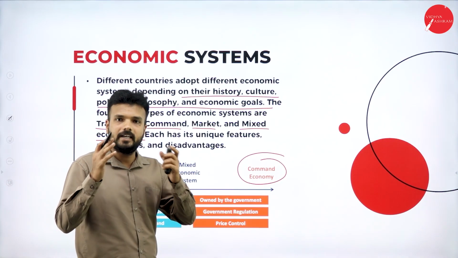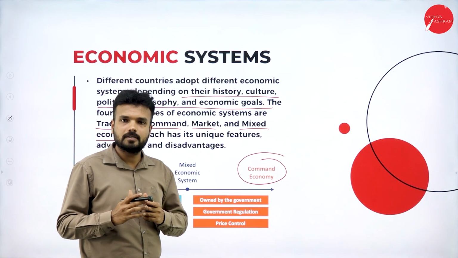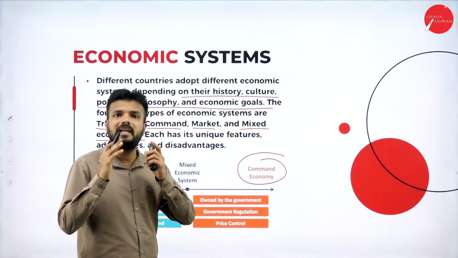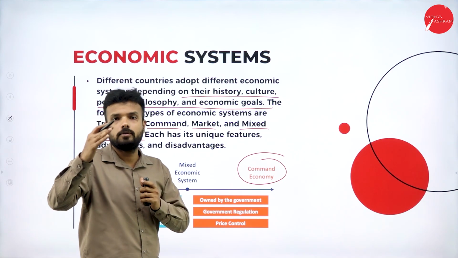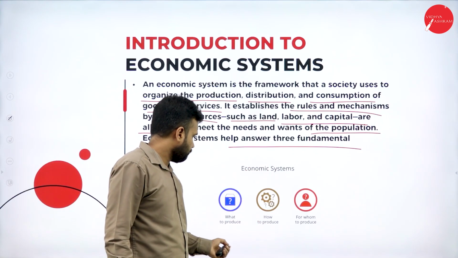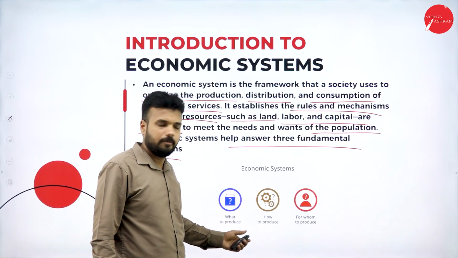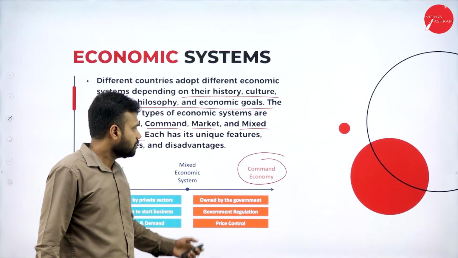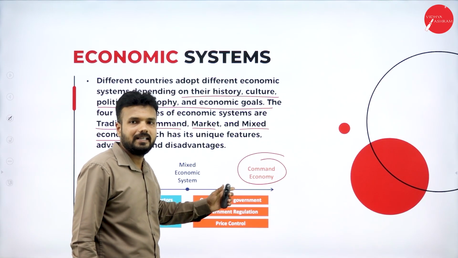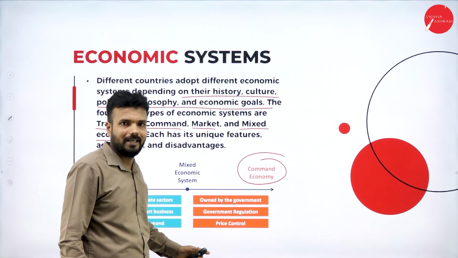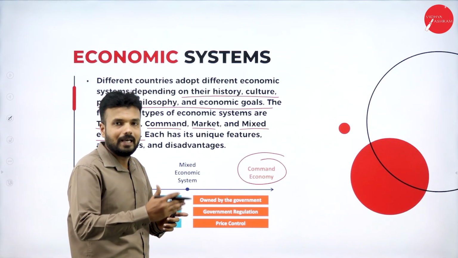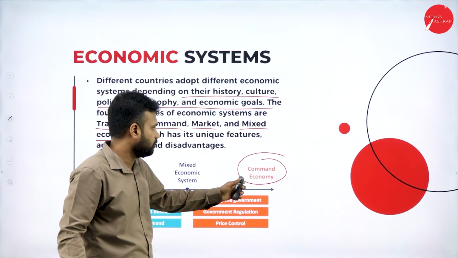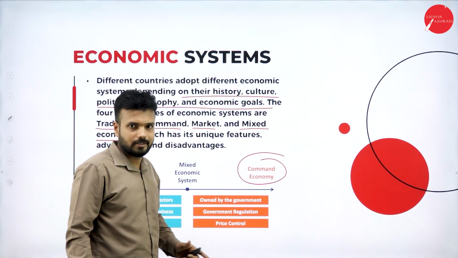It is a well-defined economy, that I can say, because all the decisions will be made by the government. Hence, there is complete clarity regarding what to do and what not to do. As I gave you the example, there are economic problems: what to produce, how to produce, and for whom to produce. So it is going to give complete clarity regarding these questions. The government is going to give the answer for all the questions.